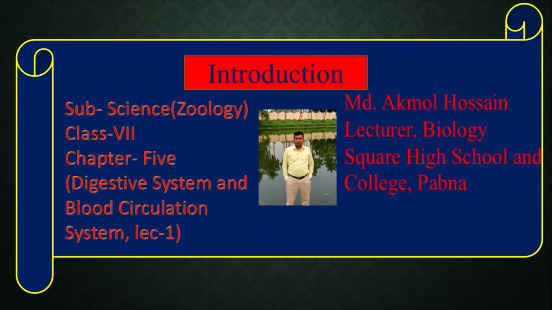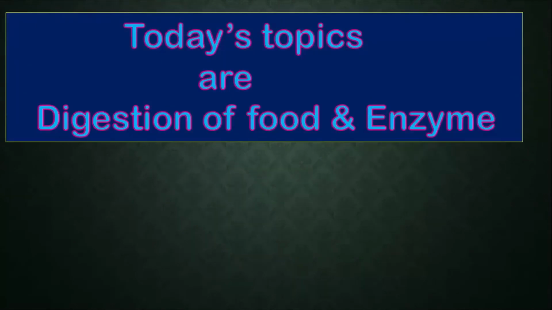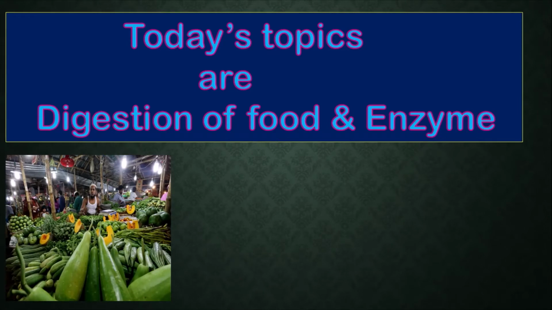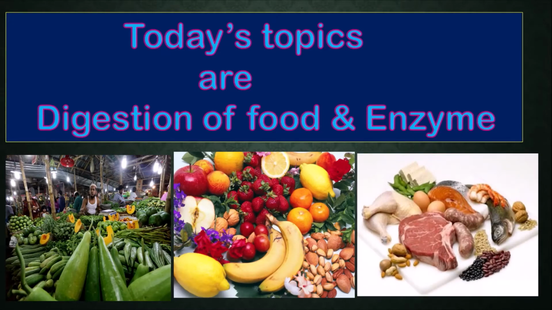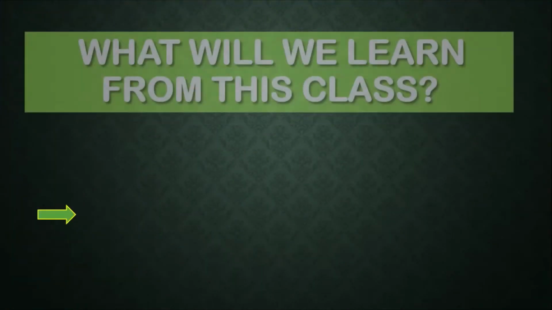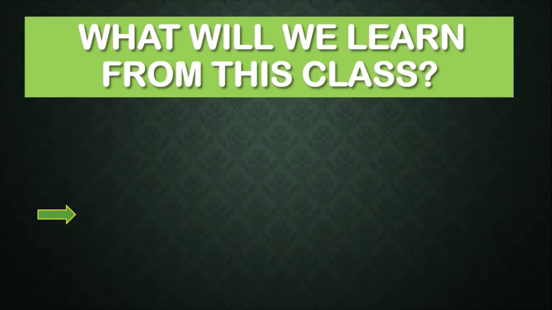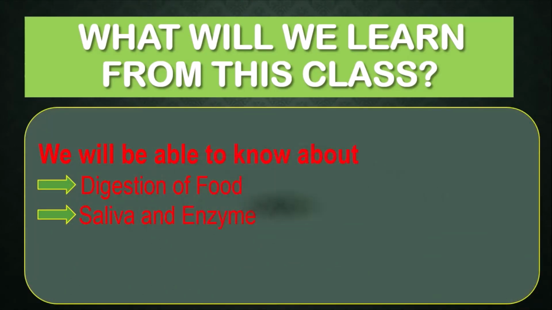Now I am going to take a zoology class of standard 7, chapter 5. Today's topics are digestion of food and enzyme. We can see different types of vegetables, fruits, protein and fat enriched food. What will we learn from this class? We will be able to know about digestion of food, saliva and enzyme.